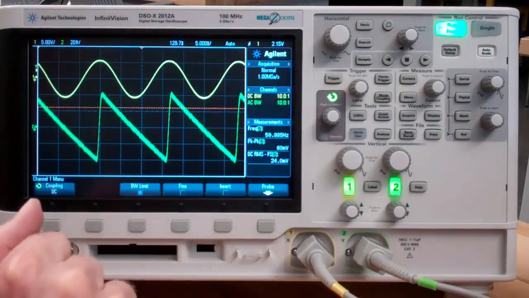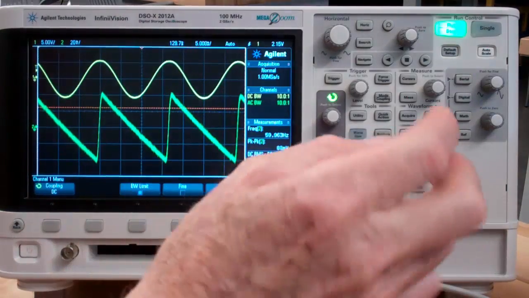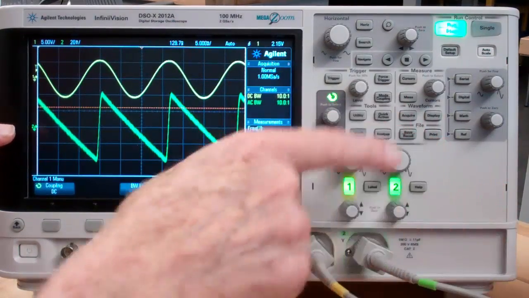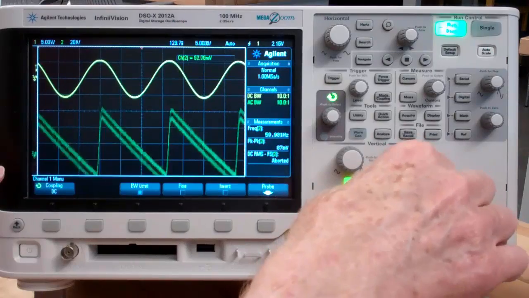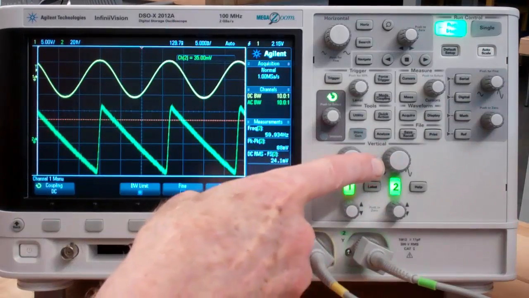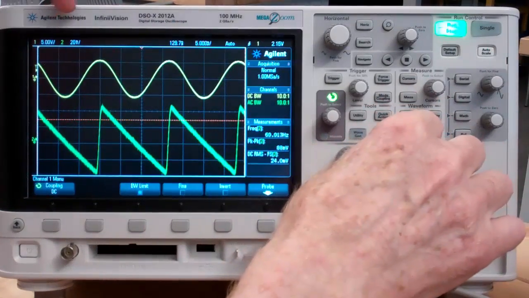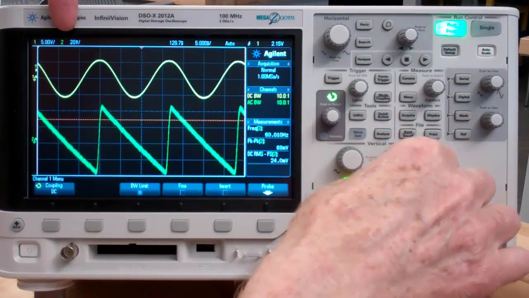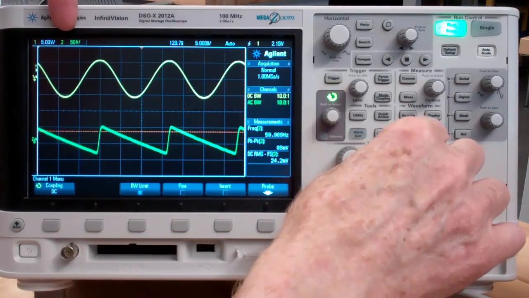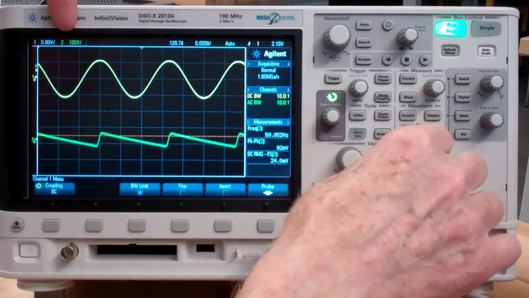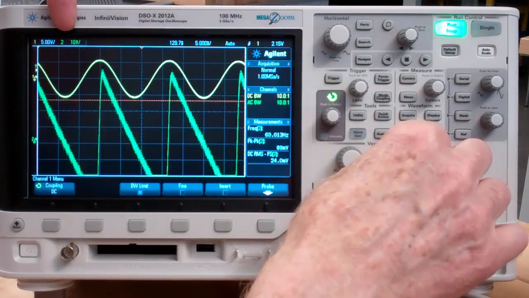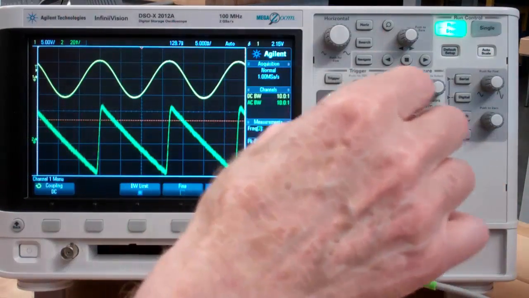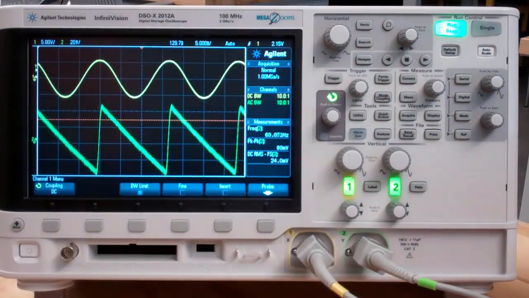And then channel 2 has exactly the same pair of knobs: vertical position on channel 2 and vertical sensitivity on channel 2. Right now, 20 millivolts per division, 50 millivolts per division, 100 millivolts per division. So that's a good sensitivity on channel 2 vertical signal.